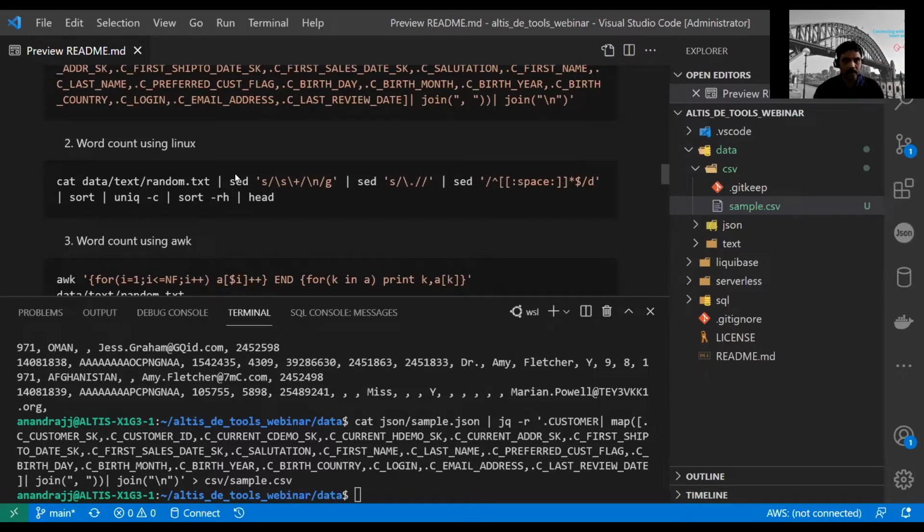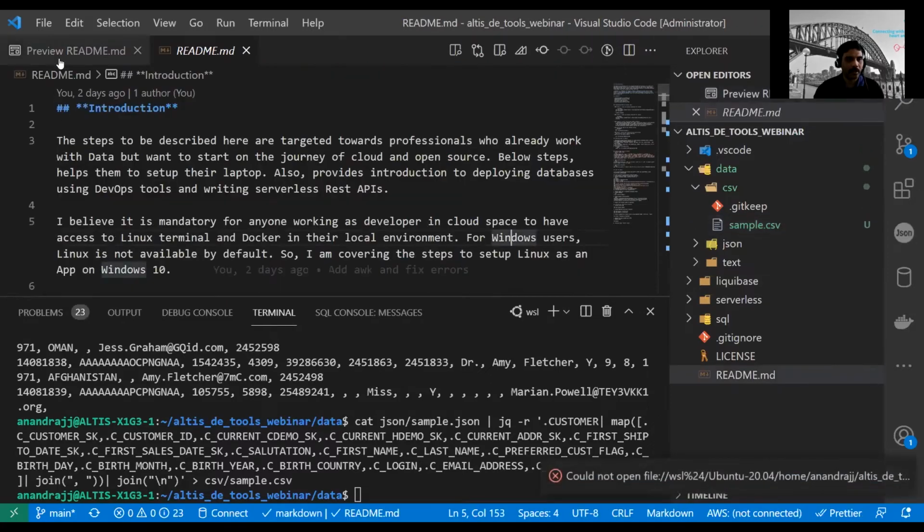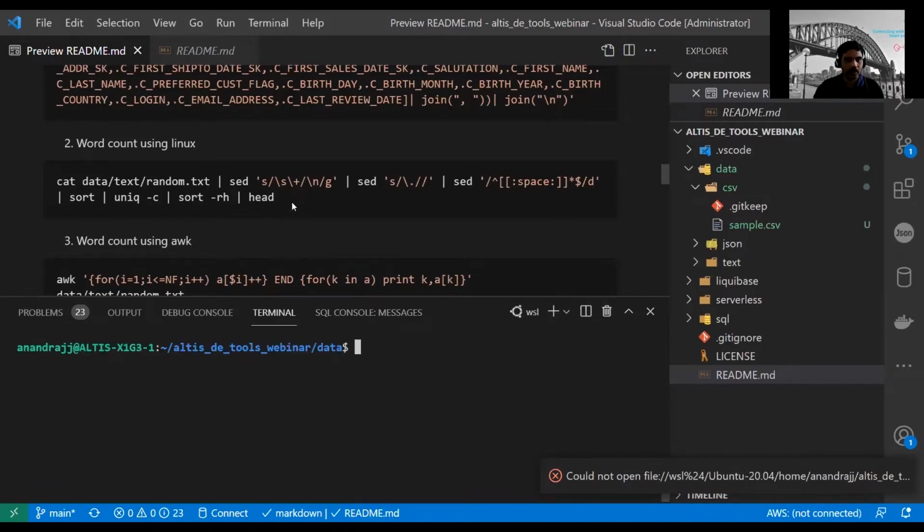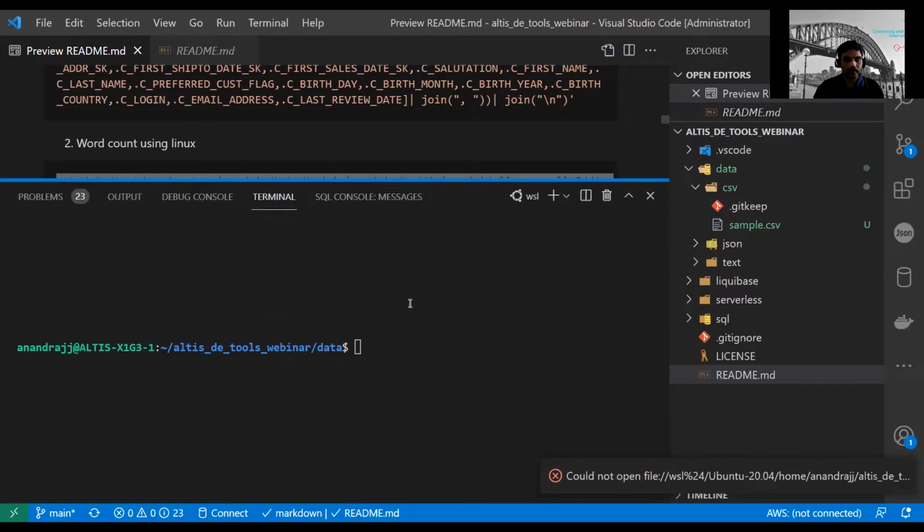Once that's done, we will have a list of words that are available in the text. Then we are sorting, because before we actually calculate the unique, we need to sort the data. Once we sort it, we can also do a sort of the final result as well. I think it will be better if I explain it once the results come up on the screen. Let me clear the screen, copy this, then go a little bit, make it bigger.